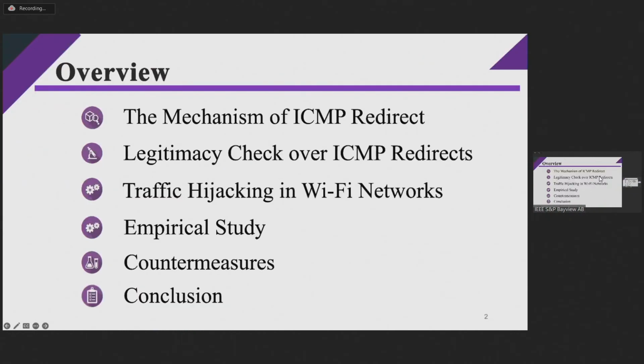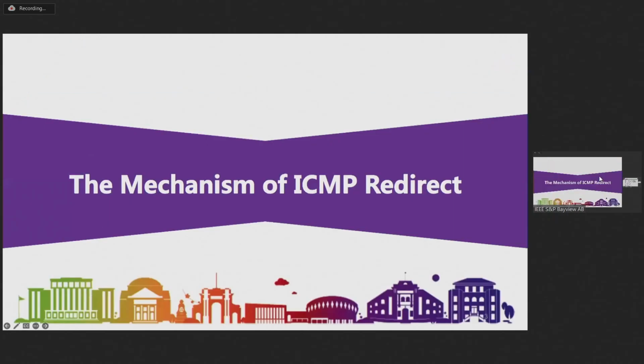So in this work, we uncover a new man-in-the-middle attack that can evade security mechanisms such as the WPAs in Wi-Fi networks. The attacker can spoof as a legitimate access point to send a forged ICMP redirect message to a victim client and hijack the traffic from it to a targeted remote server stealthily. And I will introduce our work in the following steps.